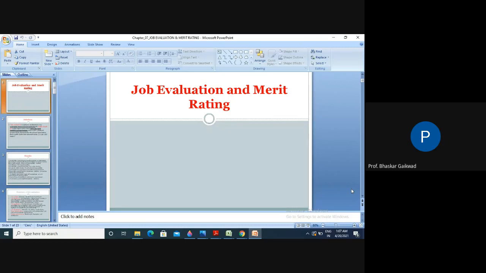Now, merit rating provides a scientific base for determining fair wages for each individual's ability and performance. So in wage structures, certain performance is going to be considered, and accordingly the pay system will operate in the organization. This performance is very important because here we need to decide the fair structures related to particular workers in the industry. So this is the main difference between job evaluation and merit rating.